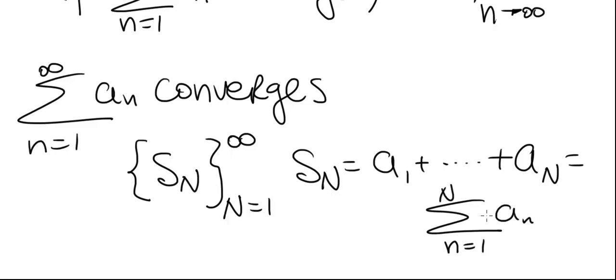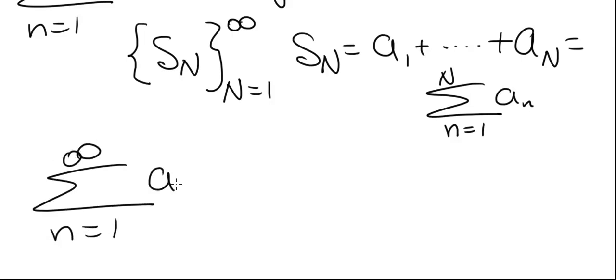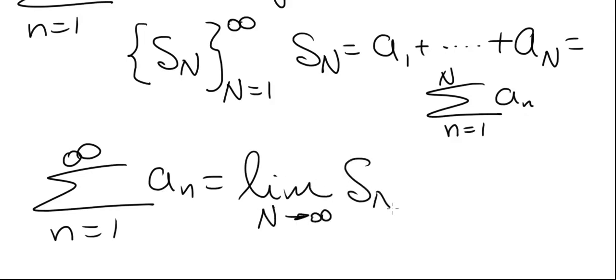This sequence will also converge to the same value that the series converges to. So this is